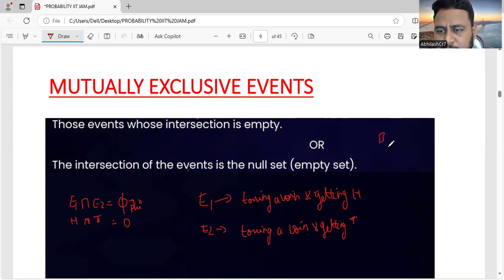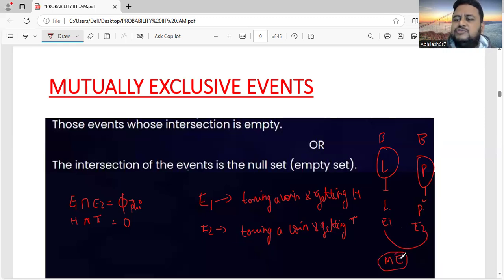Suppose there are two bowls, bowl 1 and bowl 2. Here we have laddus and here we have pakodas. If I lift something here, I get a laddu; this is event one. If I lift something here, I get pakodas; this is E2. What is common between these two? Nothing. This is laddus, this is pakodas. So such events, E1 and E2, are called mutually exclusive events. Okay, friends, this is the meaning of mutually exclusive events.